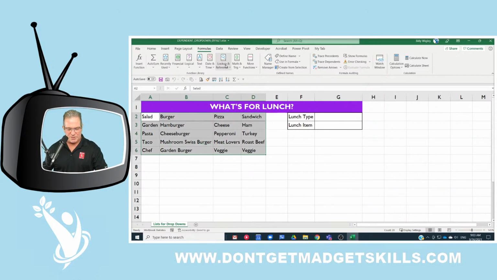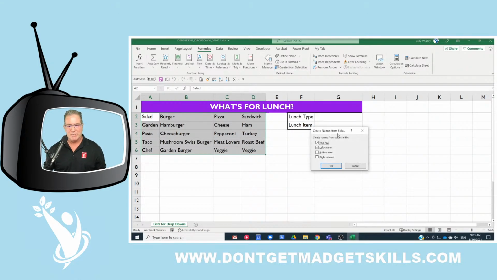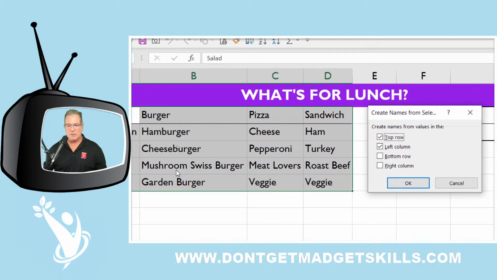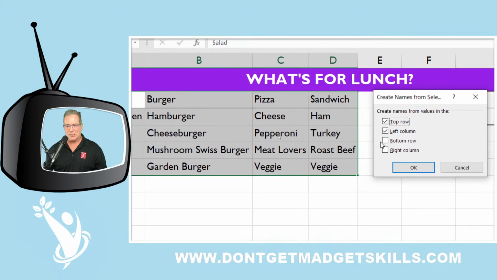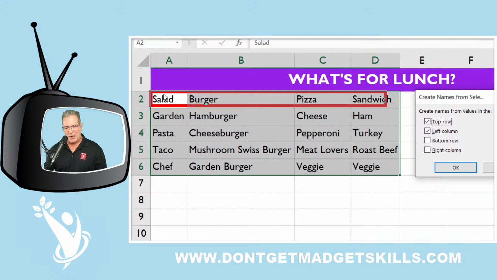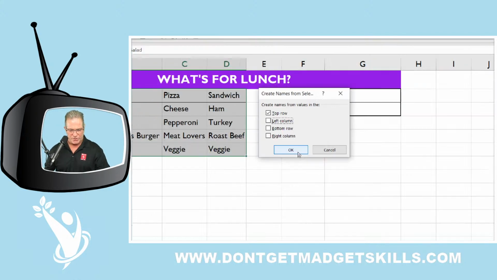Then in my Formulas tab, I want to create some defined names from that range of data. So I'm going to say Create from Selection. When I click Create from Selection, Excel asks me, do you want to create those names from values in the top row or the left column? In this case, I want to do it from the top row. I want those items. So I'll check that one right there, deselect left column, and press OK.